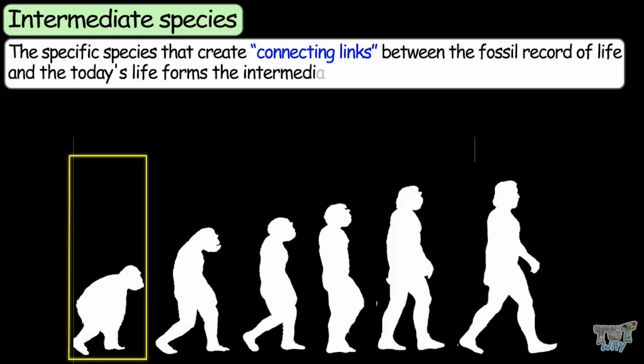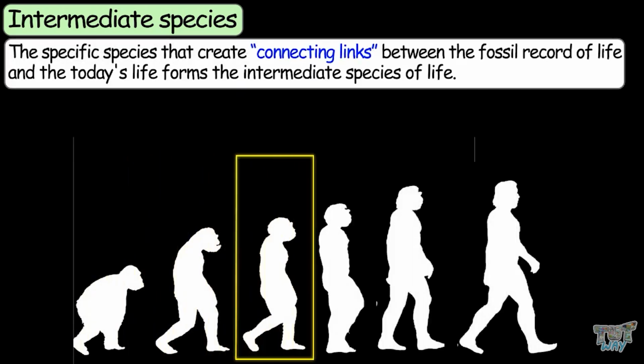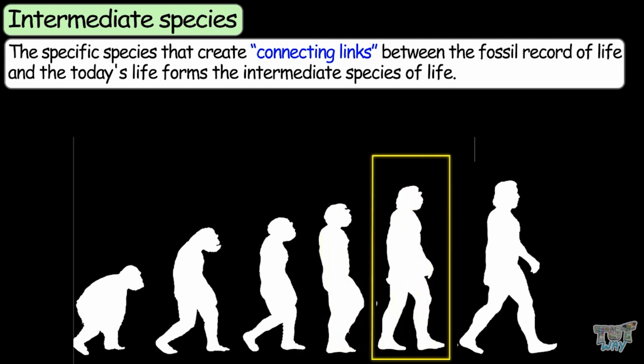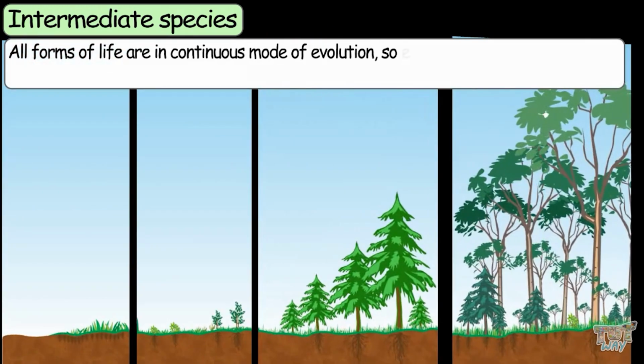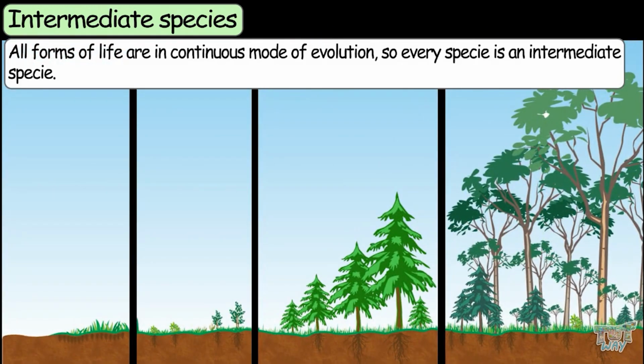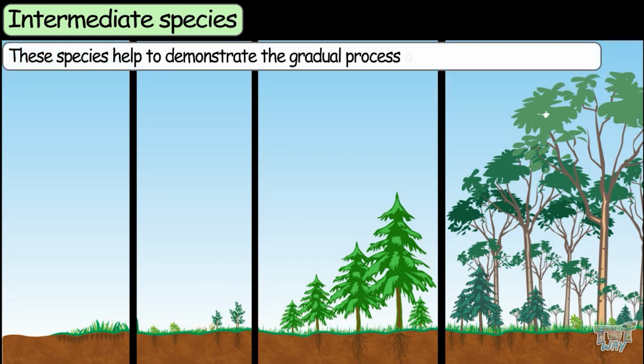Now let's learn about intermediate species. The specific species that create connecting links between the fossil record of life and today's life forms are the intermediate species of life. All forms of life are in the continuous mode of evolution, so we can say every species is an intermediate species. These species help to demonstrate the gradual process of speciation and evolution.